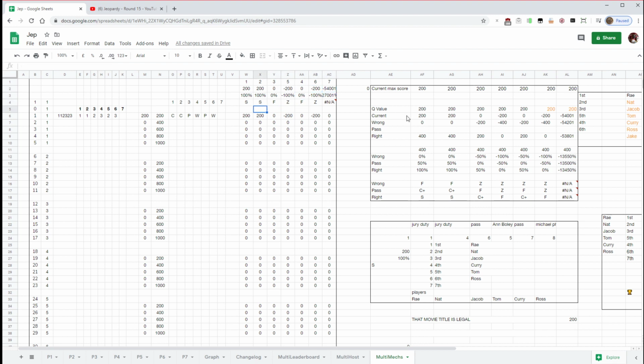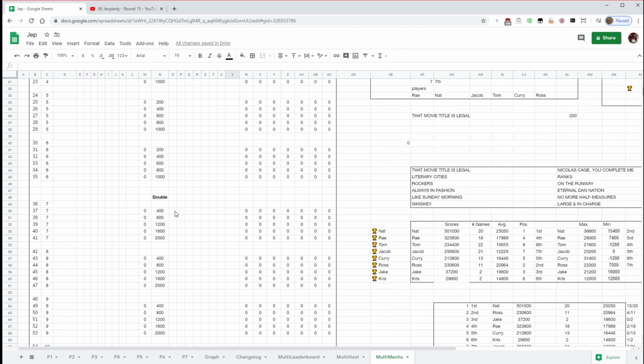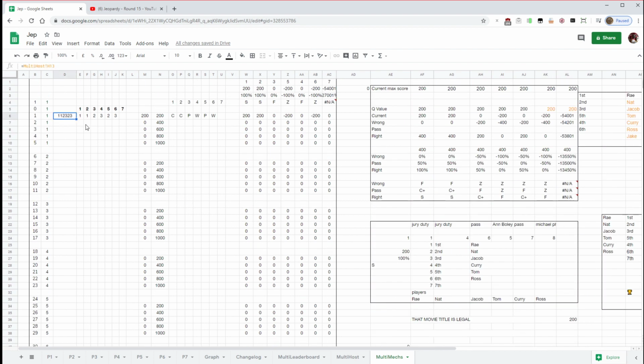Right. So yeah, as you can see, it's not very pretty to look at, but it's quite simple how it's worked out. 1, 1, 2, 2, 3. That goes into there. Converts it into CCPWPW. I didn't actually need to do this bit. I could have worked it out from the 1s and the 2s, but I think I need this for some formatting thing actually, so maybe that's why it's still there.